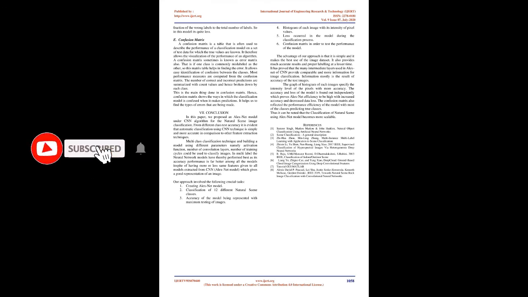The advantage of our approach is that it is simple and it makes the best use of the image dataset. It also provides much more accurate results and proper labeling in less time. It has proved that the many intermediate layers used in AlexNet of CNN provide comparable and more information for image classification. Information mostly is the result of accuracy on the test images. The histogram graph of each image specifies the intensity level of the pixels with more accuracy. The accuracy and loss of the model are found independently, which proves AlexNet's efficiency to be high, with increased accuracy and decreased data loss. The confusion matrix also reflected the performance efficiency of the model, with most of the classes predicting true classes. Thus it can be noted that the classification of natural scenes using the AlexNet model becomes more scalable.